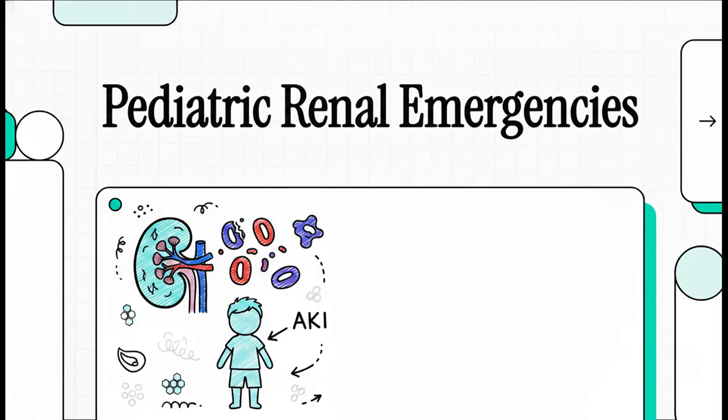Welcome to this explainer. Today, we're uncovering the precise mechanisms behind two absolute pediatric emergencies: hemolytic uremic syndrome, or HUS, and acute kidney injury. So let's just dive right into this, because we're going to take a microscopic look at exactly how and why the kidneys fail under distress.